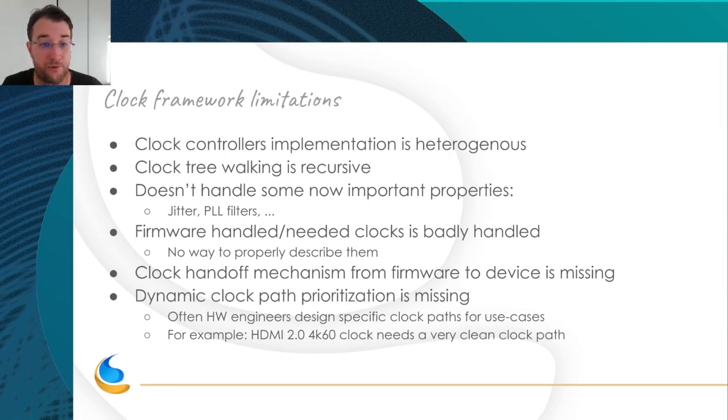composite clocks, which is false. For example, for the MLG controller, what was done by Mac Turket, he did the initial controller, is we declare every node of the tree. Every node with its particularity. So if there is a gate, we declare it. If there is a divider, we declare it. And you have flags, you can tell it's read only, you can tell it's fixed, but you need to declare everything. And then if you declare absolutely everything, the clock framework will handle it correctly, and we walk the tree and set the rate and parenting correctly. And it works actually. It's pretty good.